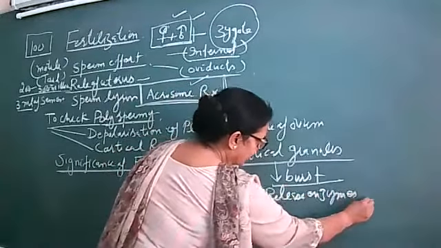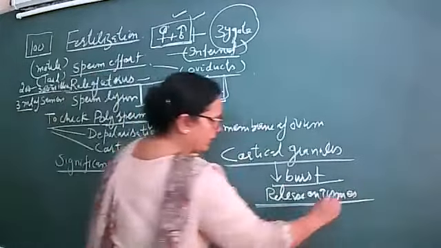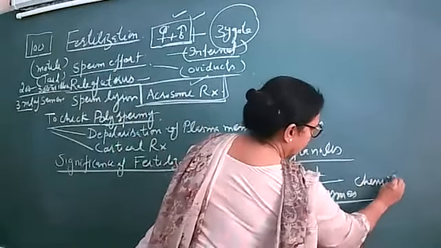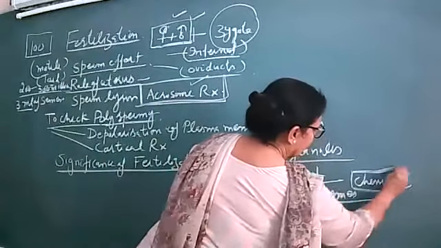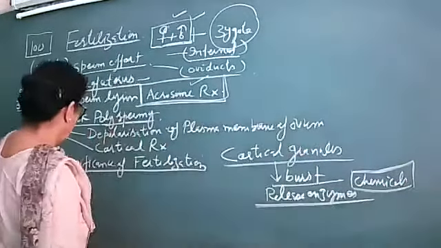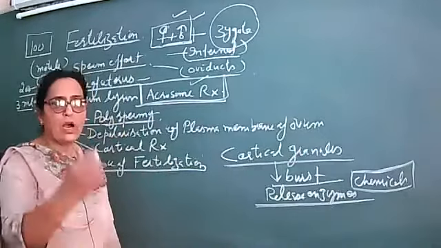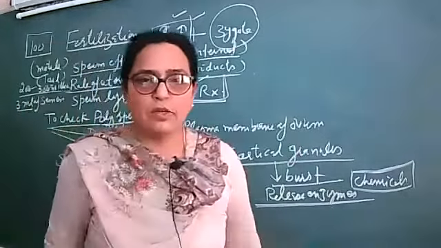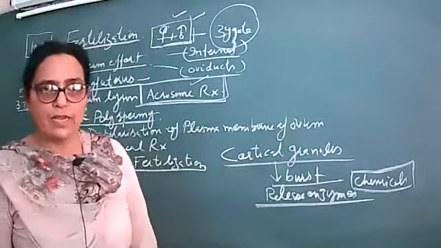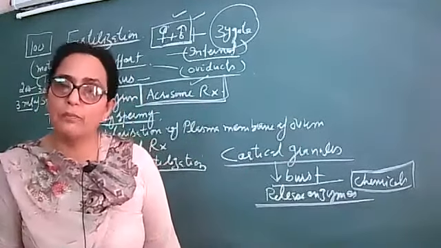right? When these chemicals are released, they result in the hardening of the membrane of the ovum. What membrane? Zona pellucida.